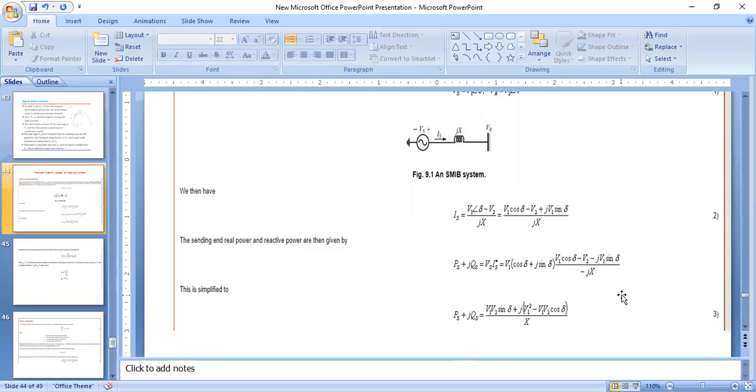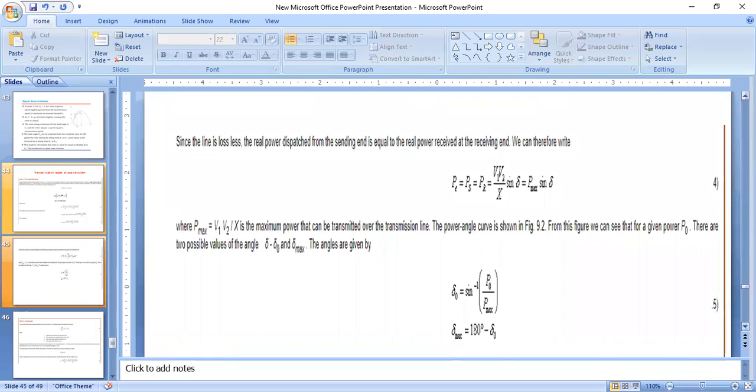This is simplified to give the real and reactive power: Ps plus jQs equals V1 V2 sin delta plus j V1 square minus V1 V2 cos delta by X.